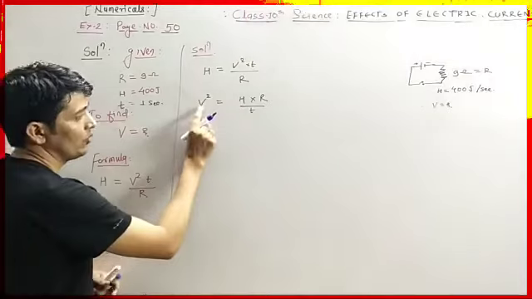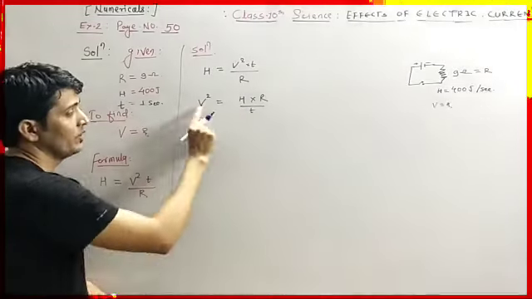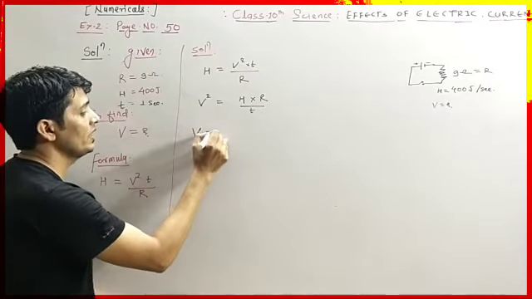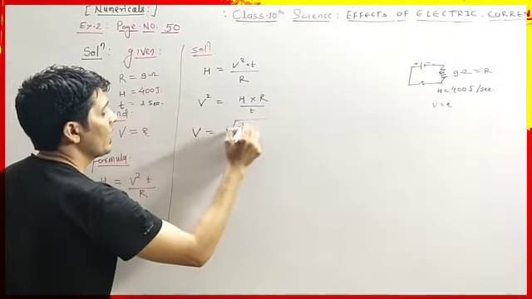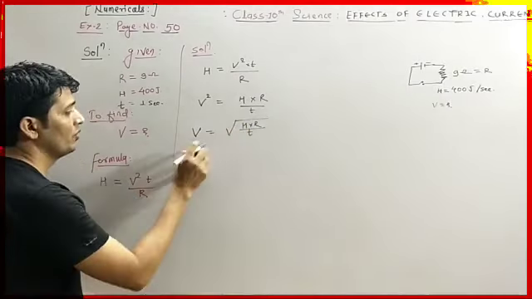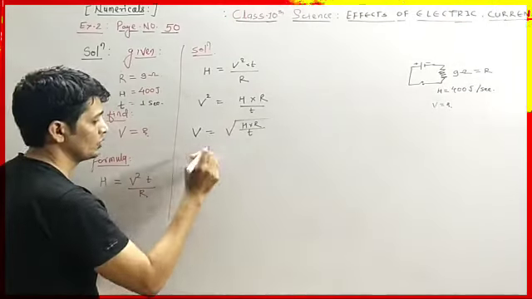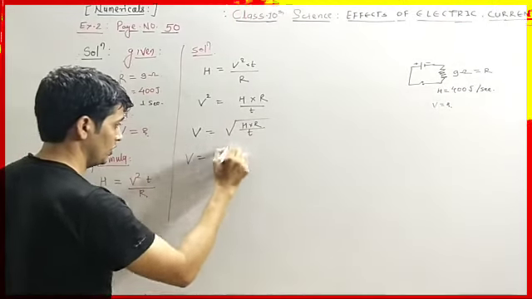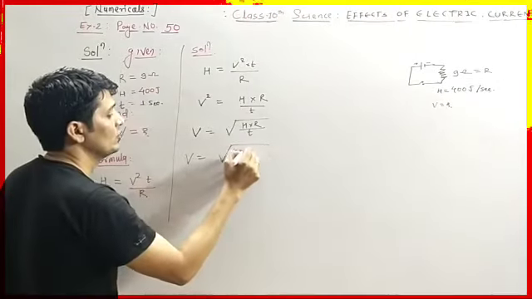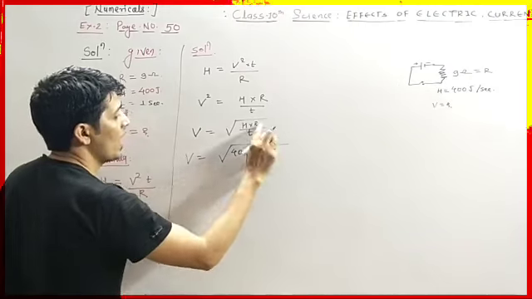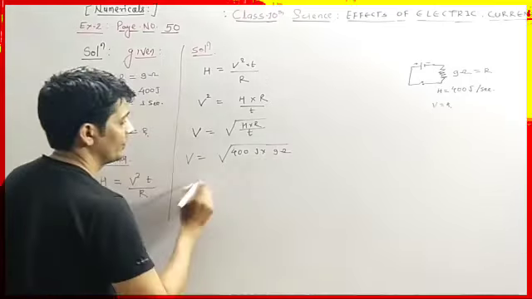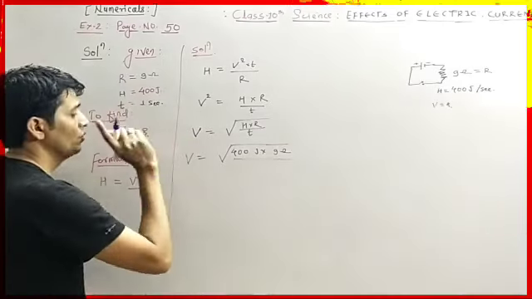Okay, so we have to calculate V. So we take the square root on both sides. So we get V equals root of H into R divided by T. Okay, so now we will place the values. V equals root of H, the heat is 400 joule, into R which is 9 ohm, divided by time which is 1 second.